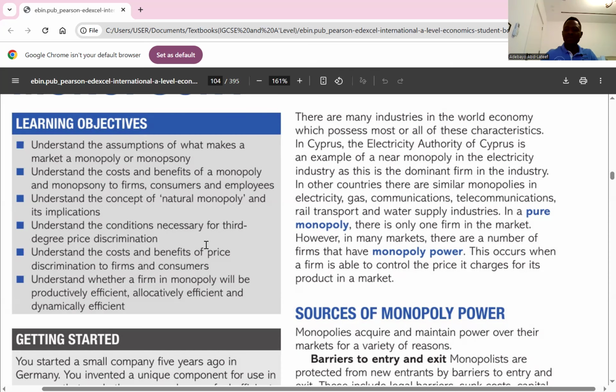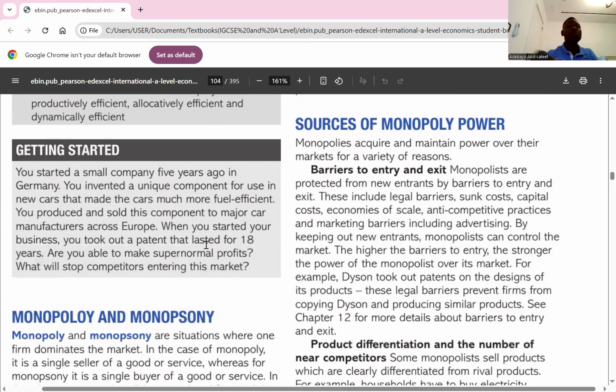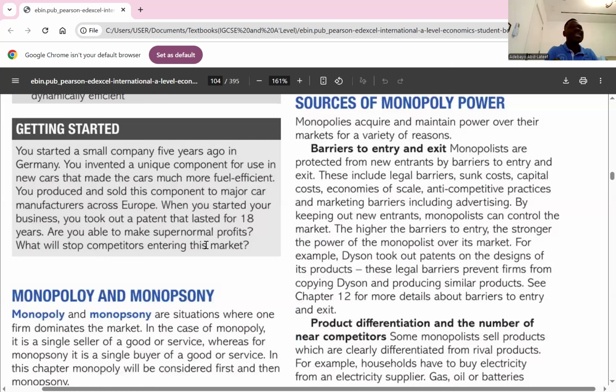So what are the sources of monopoly power? There's monopoly power because you decide the price. You have that power because you are the price maker. That's what monopoly power is about. I think the point is clear there. So what are the sources? Monopolists acquire power over their market based on the following reasons.